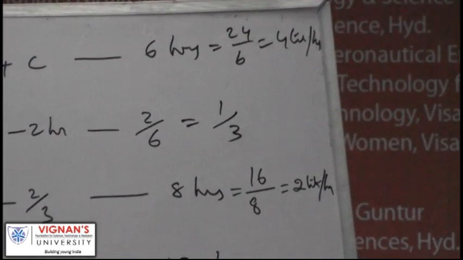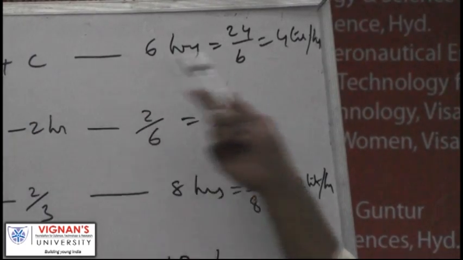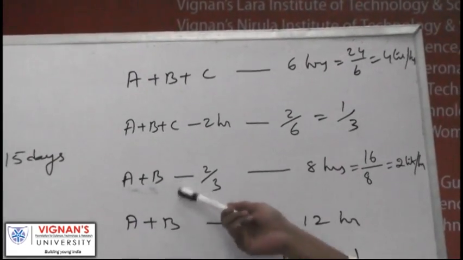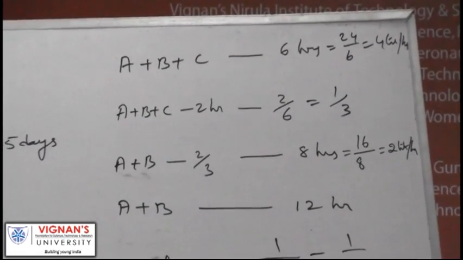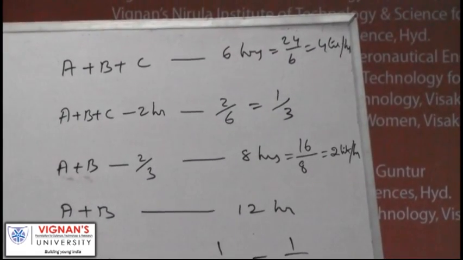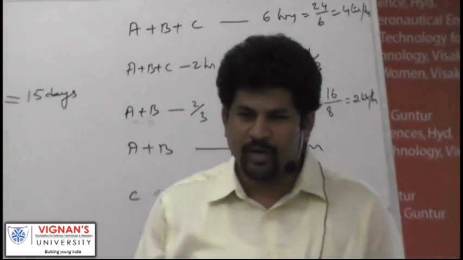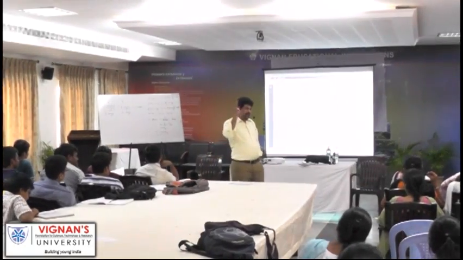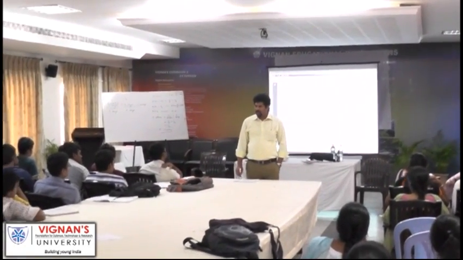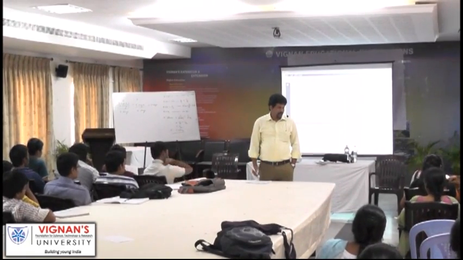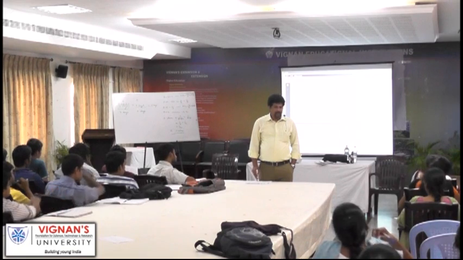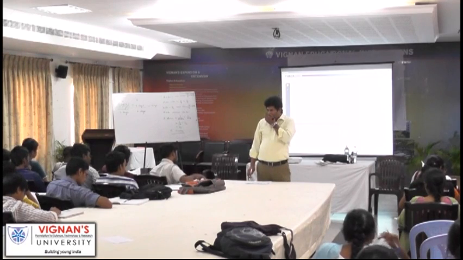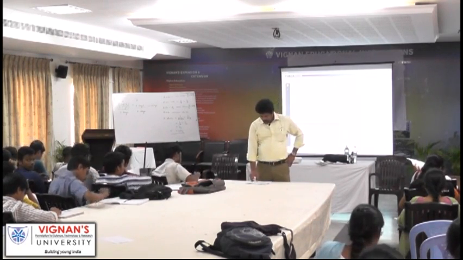Now, A plus B plus C fill 4 liters per hour. A plus B can fill at 2 liters per hour. What is the difference here? 2 liters. Which pipe is filling the 2 liters per hour? C is filling. So C is filling at 2 liters per hour. So to fill 24 liters, how long will it take? That is what was asked there, the time C takes to fill the tank. Understood? Right. Next problem.